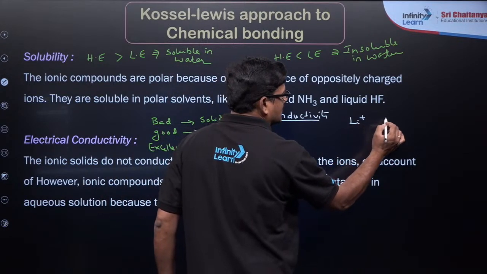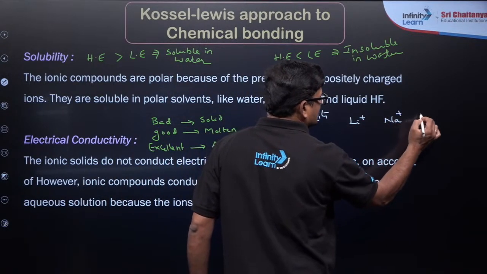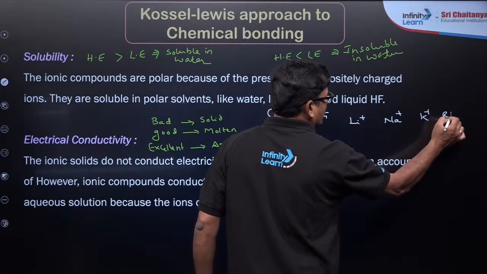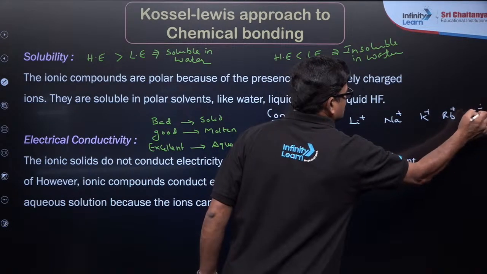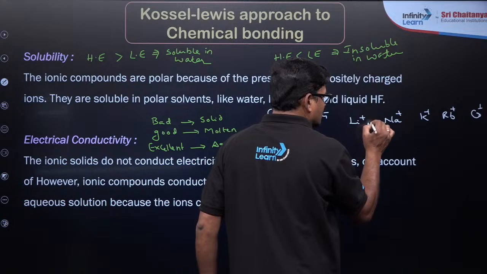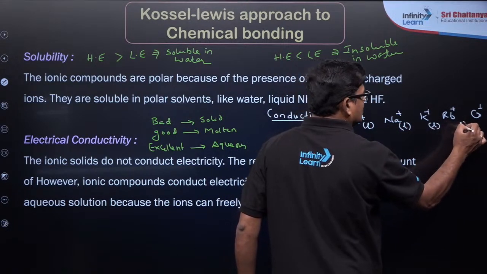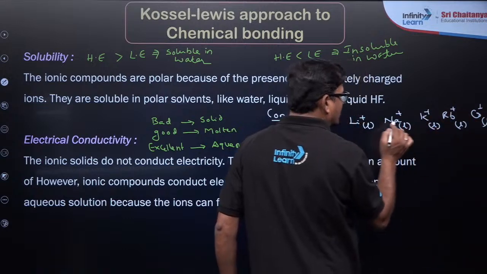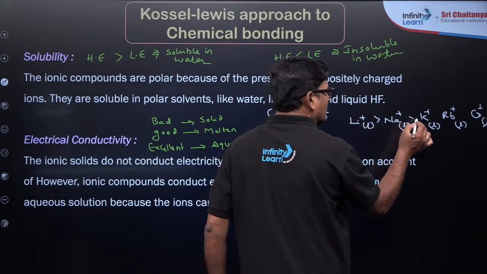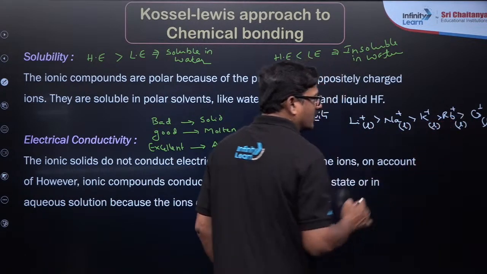Lithium plus, sodium plus, potassium plus, rubidium plus and cesium plus in the molten state, the conductivity is going to increase down the group.